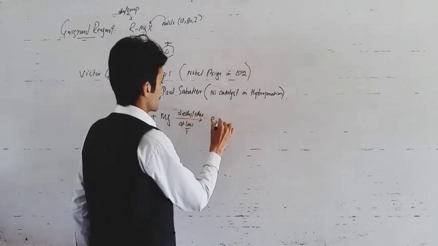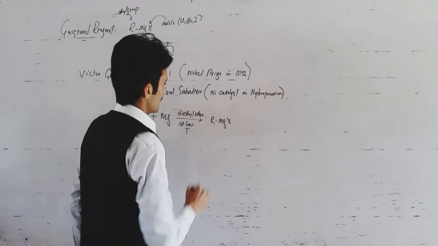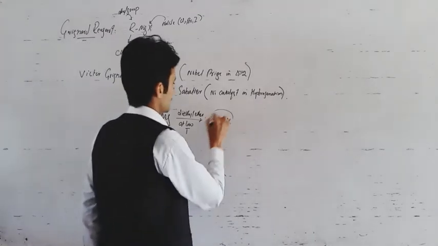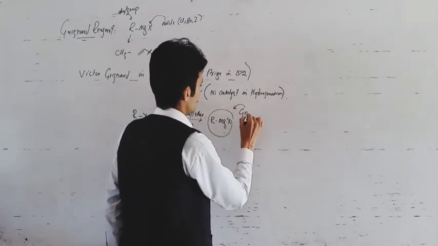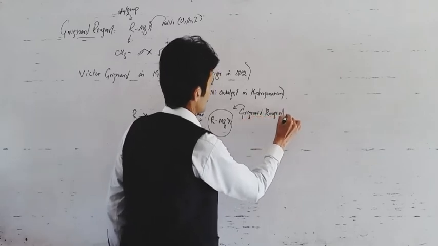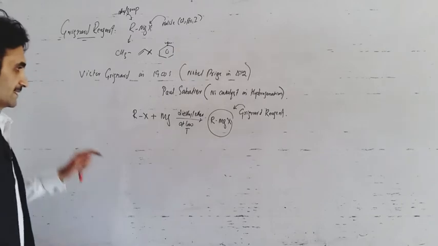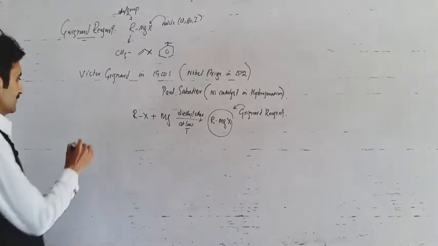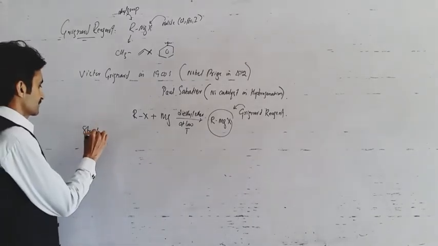It gives rise to formation of this compound, which is Grignard reagent.